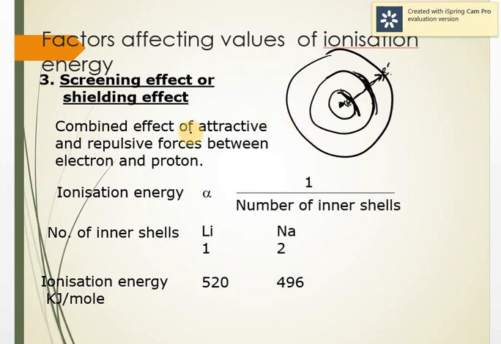So it's a combined effect of attractive and repulsive forces, because between electron and electron there is a repulsive force, and there is a force of attraction between the positive nucleus and the electrons. So effective nuclear charge is basically total nuclear charge minus the screening constant. And this screening constant considers the number of inner electrons. So greater the number of inner electrons, more will be the screening effect and lower will be the ionization energy.